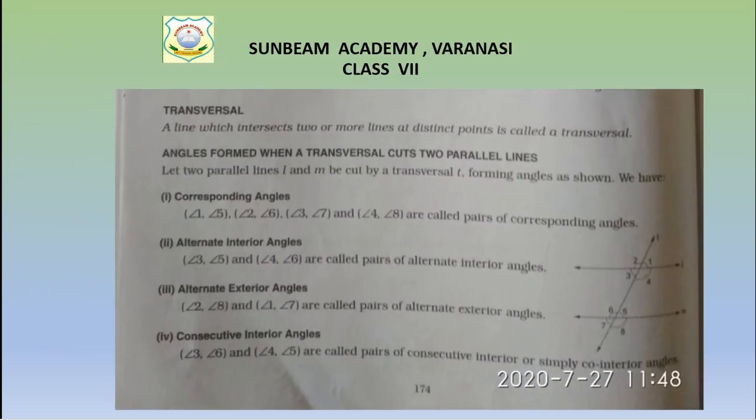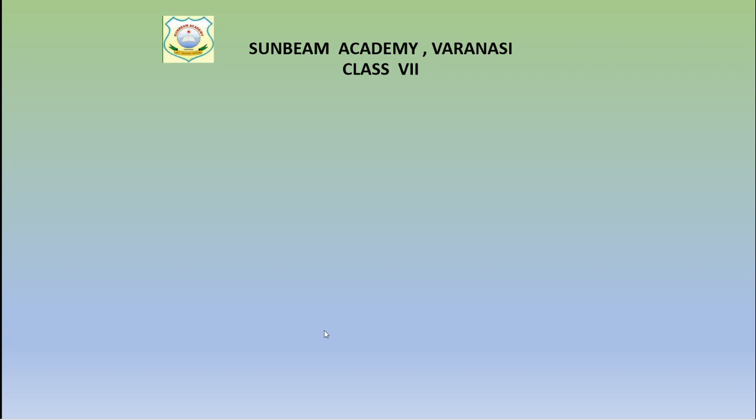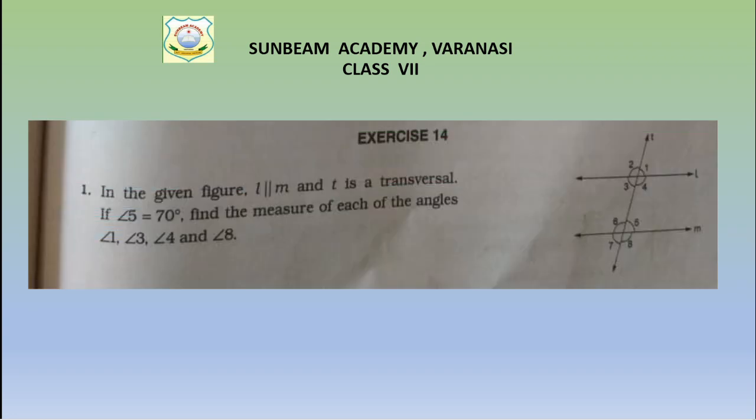Okay, so angles formed when a transversal cuts two parallel lines. A line which intersects two or more lines at two distinct points is called a transversal. It forms corresponding angles, alternate interior angles, exterior angles, consecutive angles, and then interior angles on the same side of transversal are supplementary.